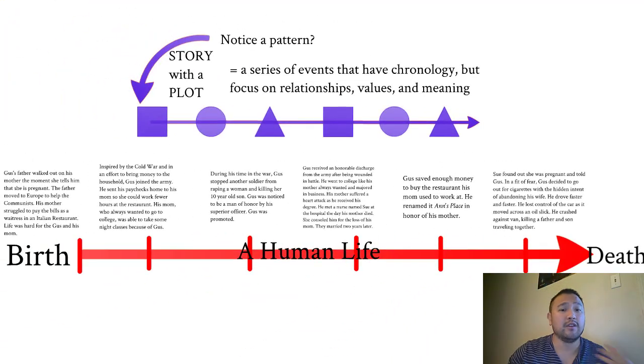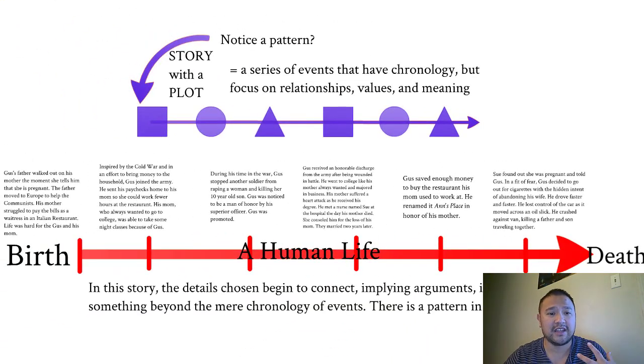All right, so notice that in this particular story there are some details that connect with each other. The fact that his dad was a communist and he majors in business, which is the ideological opposite, right? The fact that his dad walked out on him and he was about to walk out on his dad. There's this tension between him wanting to save women and children, and him trying to abandon his own wife and child. The fact that his mom wanted an education and he got the education his mom always wanted for herself.